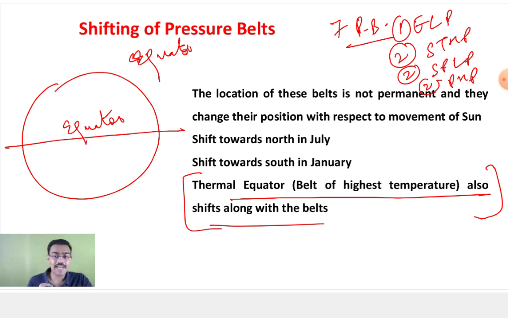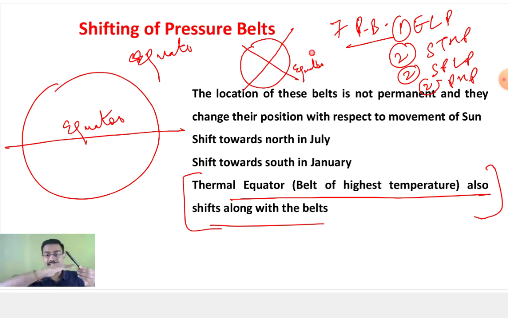Now what we are saying is about this pressure belt. Now since your Earth is tilted on its axis, it is not that you find the maximum insolation at the equator. Because since Earth is tilted, at one point of time, this area will get the maximum heat, and at other point, this area will get the maximum heat. Okay? So it will rotate like this, revolve around like this. At one point of time, this point will be getting the maximum heat, and at other point, this point will be getting the maximum heat. Okay?